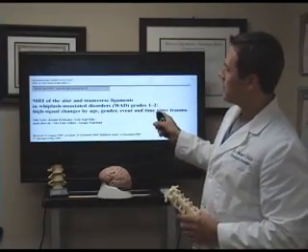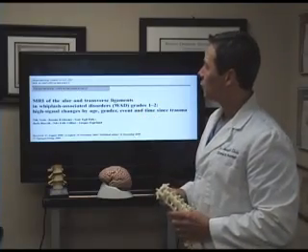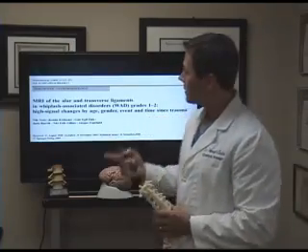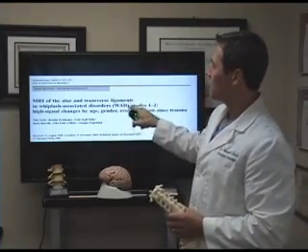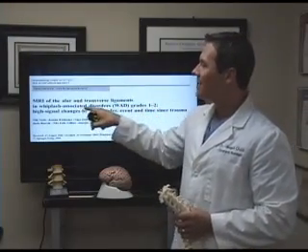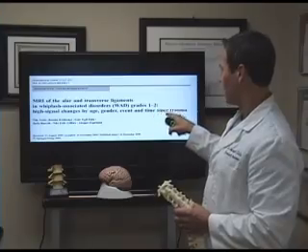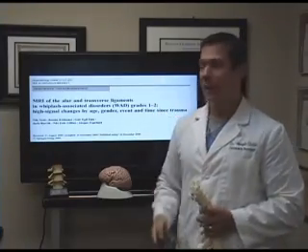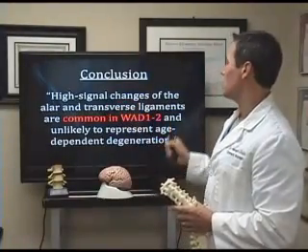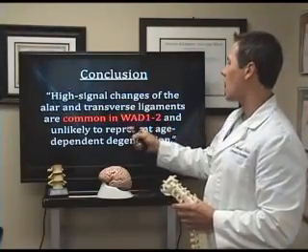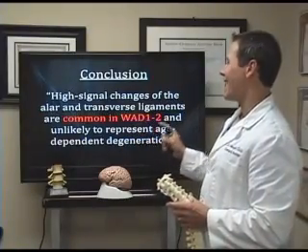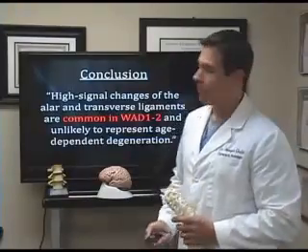This is a paper from Diagnostic Neuroradiology. Again, this is not fluff. There is incredible research in this. And let's take a look. MRI of the alar and transverse ligaments in associated disorders, WAD injuries, grades 1 and 2, show high signal changes by age, gender, and event and time since trauma, which means that there's actually damage in the alar and transverse ligaments. The conclusion was high signal changes of the alar and transverse ligaments are common in whiplash-associated disorder type 1 and 2 and unlikely to represent age-dependent degeneration, meaning it came from the trauma.